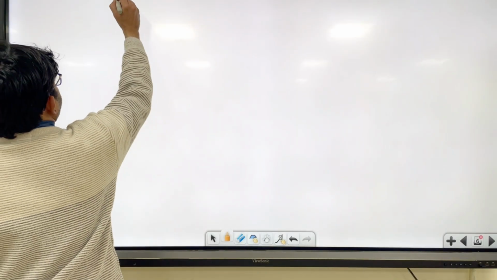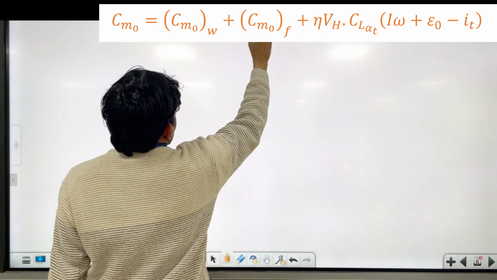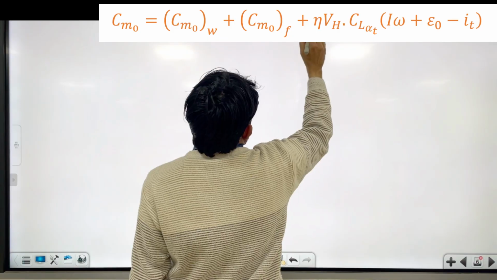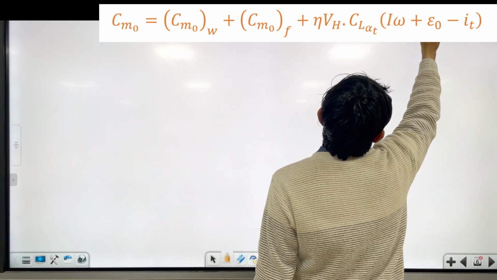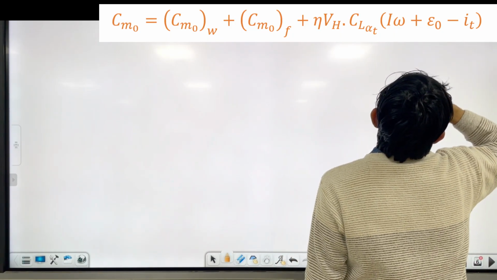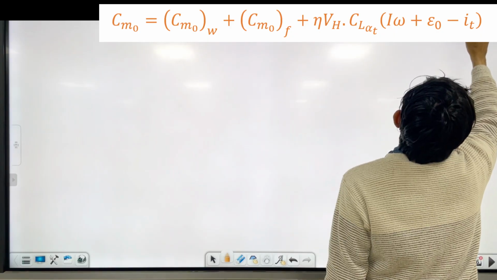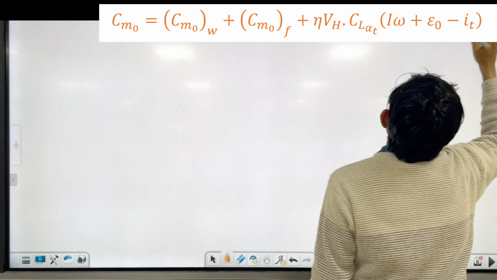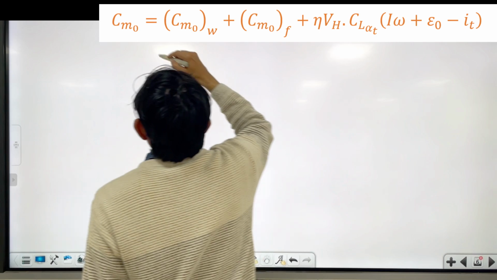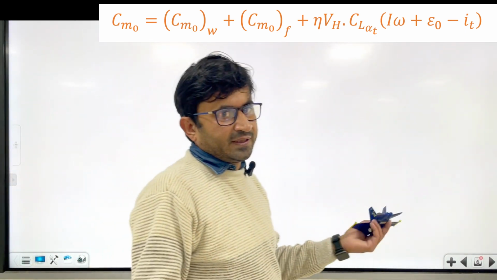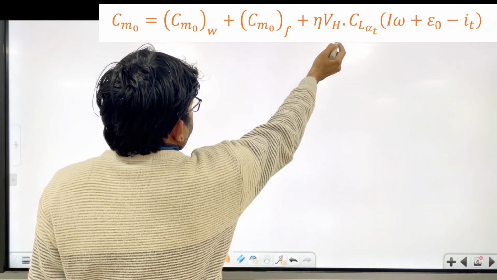Now when you write Cm naught, already we derived, this is Cm naught of the wing plus Cm naught of the fuselage plus eta VH CL alpha of the tail, and what will be this term? iw minus epsilon naught minus it. So in the case of free elevator, you can call it a stick free condition. You can see the elevator is free to rotate, so we'll put a dash here.